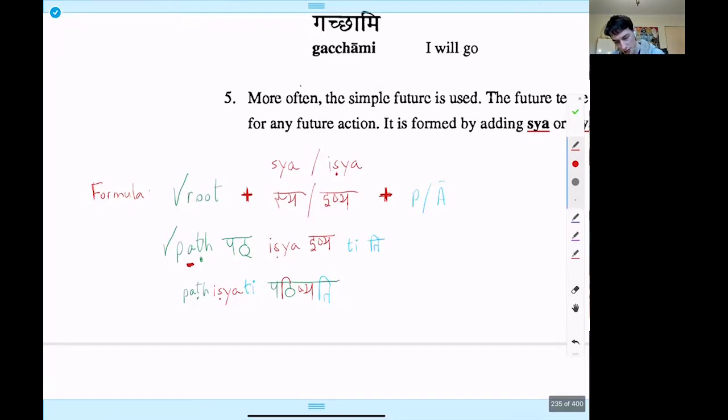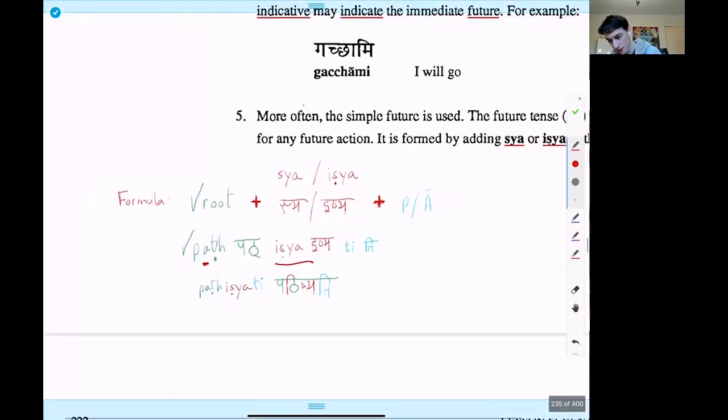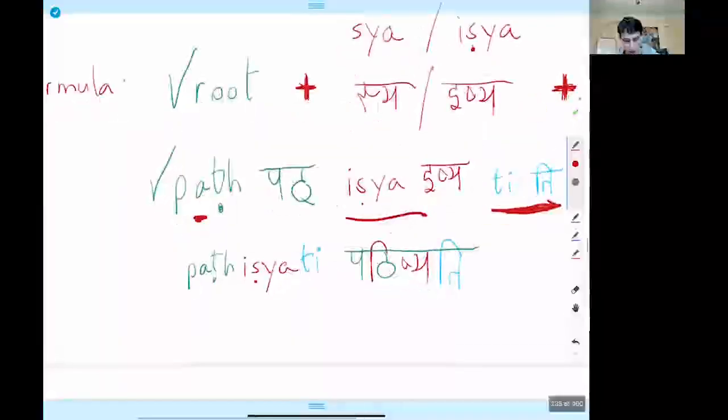Pat, ishya. In this case, you put ishya, not sya. See this? For pat, we add ishya. Therefore, patishya, and then ti at the end. Patishyati, he will read, she will read. Okay, please study this example.